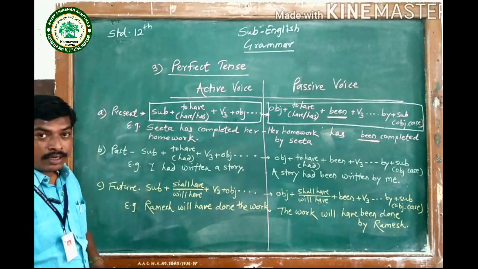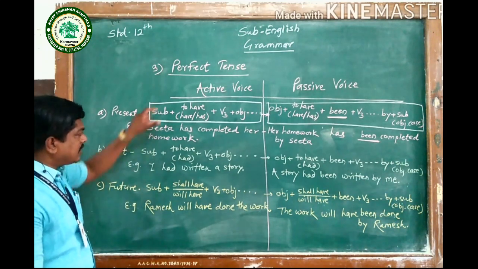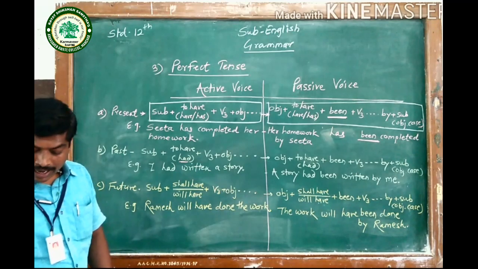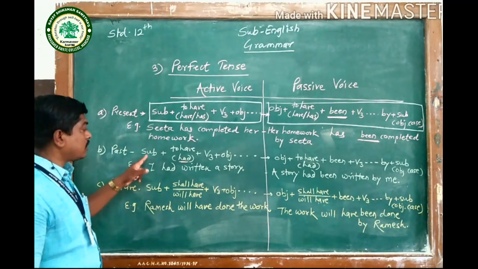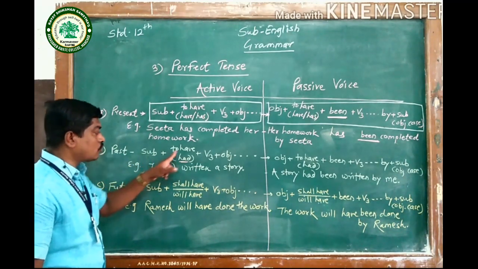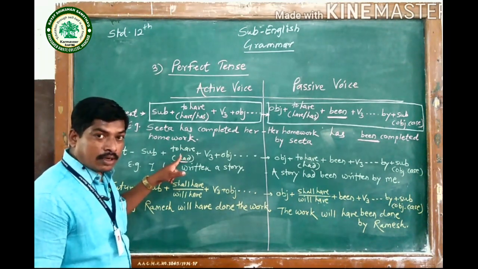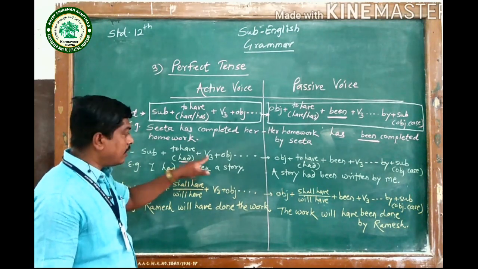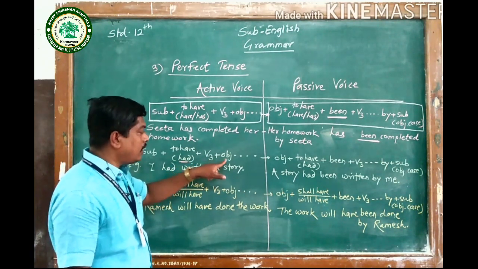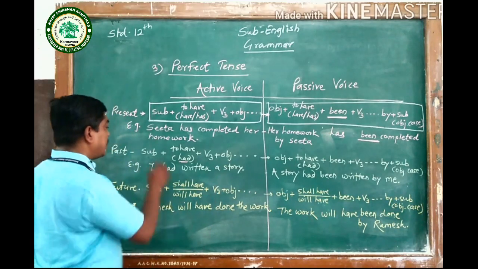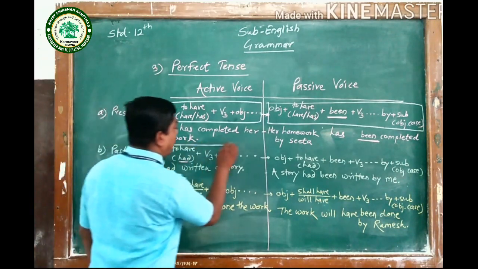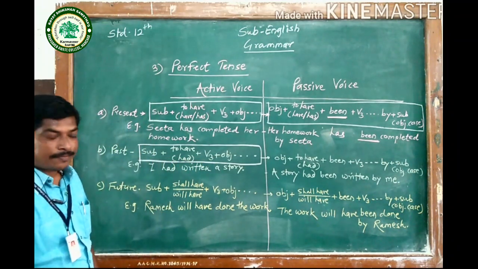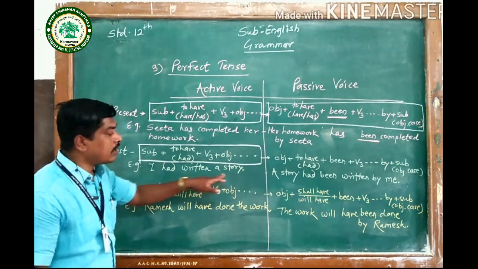Now past perfect tense. In past perfect tense, the same structure is there. The only difference is had. The structure of active voice is subject plus to have, it means the form of to have in past tense is had. Then V3, it means past participle, then object, and then the remaining part of the sentence. It is the structure of active voice of past perfect tense. For example, I had written a story.